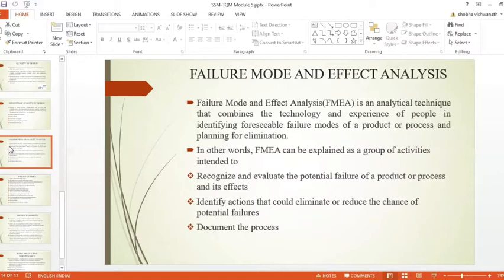Hence, this FMEA technique intends to identify and evaluate such failure modes and the effects of such failure modes, and also it identifies and suggests such actions which can eliminate those failure modes and their effects. And also it identifies such critical parts whose failure will have more impact on the product or process.